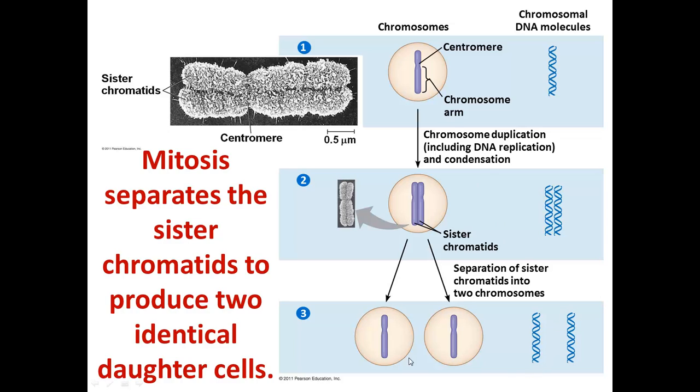And note that each one of these chromosomes is still double-stranded DNA. So we haven't separated the two strands of the DNA, we've just separated the identical copies of the DNA that were made by DNA replication.